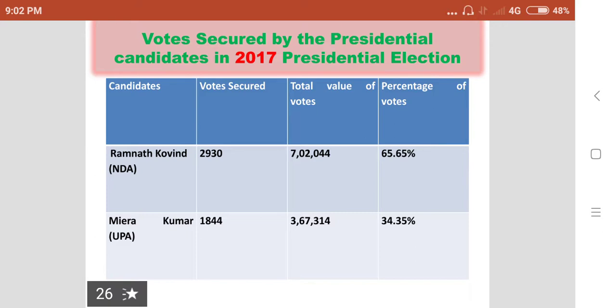Meera Kumar, supported by UPA, secured 1844 votes. The total value of these votes was 3 lakhs 67,314. The percentage of votes secured by Meera Kumar was 34.35%. So this is the election result.